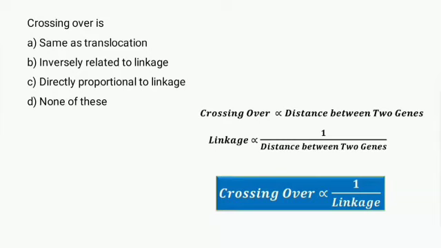As we can see here, crossing over is directly proportional to the distance between the two genes, and the linkage is inversely proportional to the distance between two genes. So from here we can conclude that crossing over is inversely proportional to the linkage.